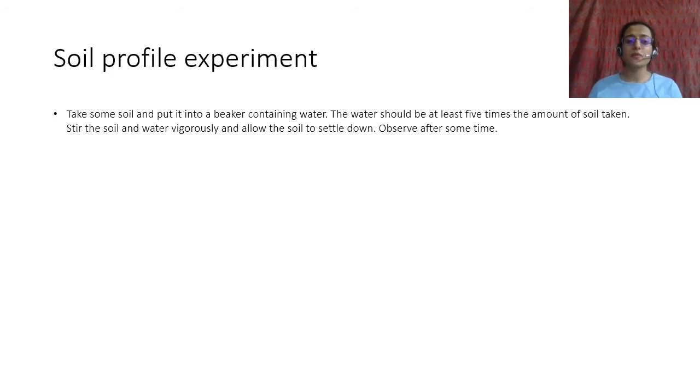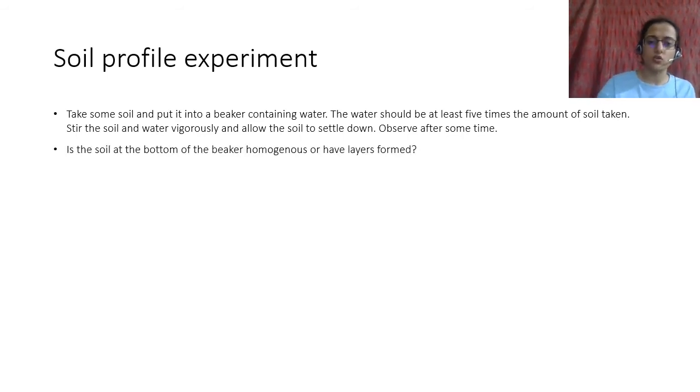So there is an experiment that you should do. It's called a soil profile experiment. You take some soil, as we have done in school, and I'm sure you must have done it when you were younger. But if you haven't, you should do this. Take some soil, like a fistful of soil, and then you put it in a bottle. Then you add about 5 times more water. Stir the soil completely and shake it vigorously, right? And allow the soil to settle down. Keep it undisturbed for some time. It will settle down eventually.